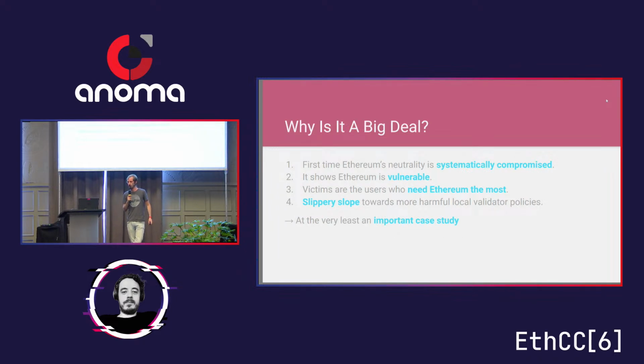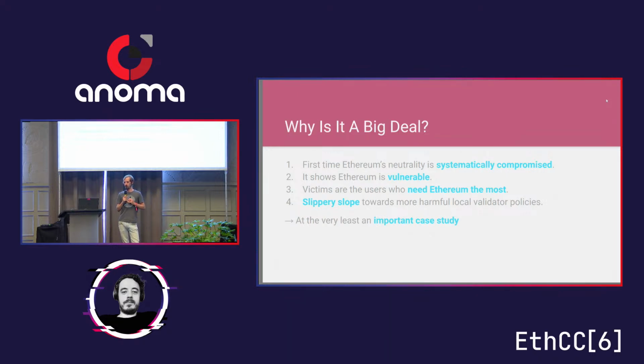what they could do. Also, I would argue that the victims of the censorship are actually the primary users, the most important users of Ethereum, because those are actually the parties that are affected by government. If you're not a victim of censorship, then you might just use a bank, for example.